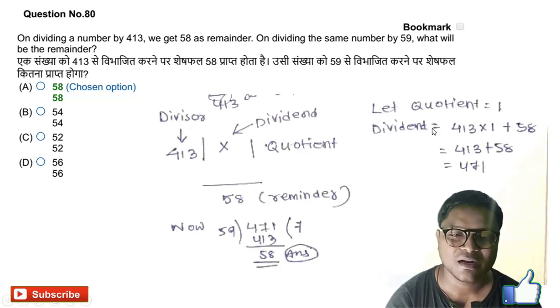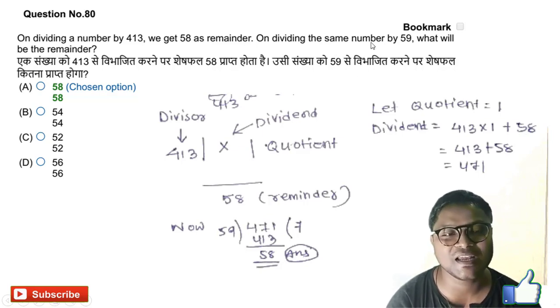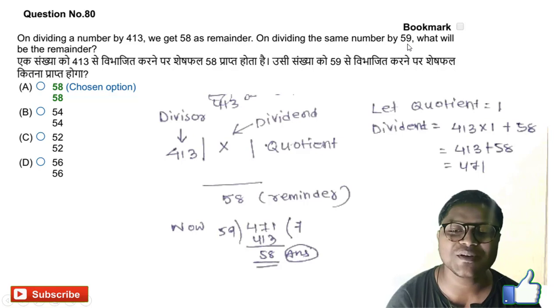Dividend, we don't know the dividend. So you just go for dividend equal to divisor into quotient plus remainder, that is 413 plus 58. So the answer came 471. Now it asks, on dividing the same number by 59, what will be the remainder? Now we divide 471 by 59. So the answer is 58 and the right answer is option A.